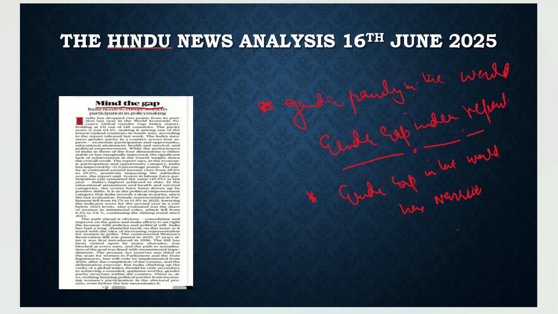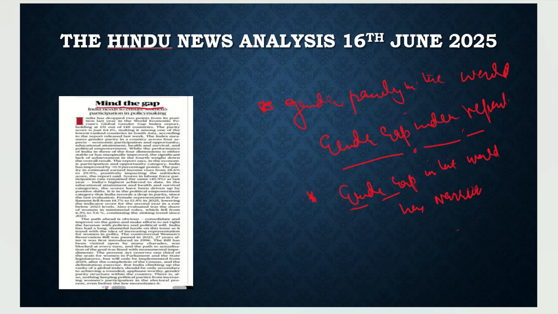When we understand those parameters, we will see what it means that the gap has narrowed. But the crux is that the gender gap in the world has narrowed, meaning there is more parity between the genders, more bridging of the female gender to the male gender.